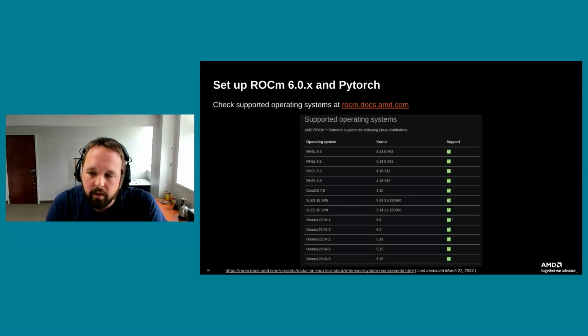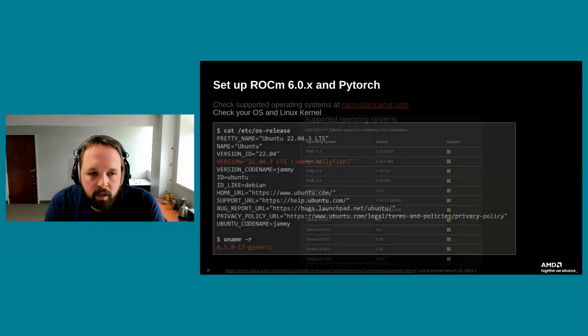Particularly what I found with Ubuntu, which we'll be talking about today, Ubuntu 22 and Ubuntu 20, is that the Linux kernels that are shipped with those out of the box are not necessarily compatible with the latest version of ROCm. Instead, after you set up Ubuntu, you will probably want to enable or install the hardware enablement Linux kernel, which we'll cover in the next couple slides.